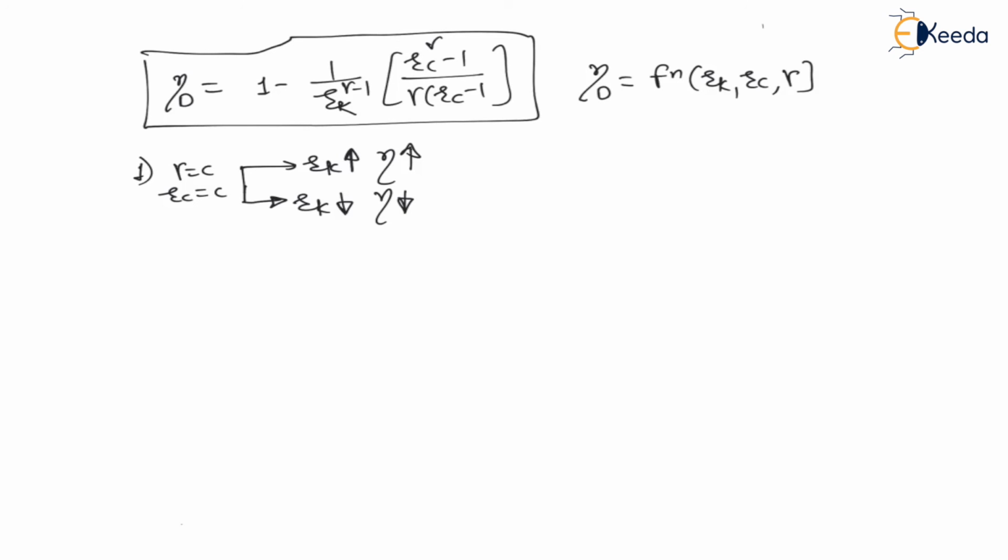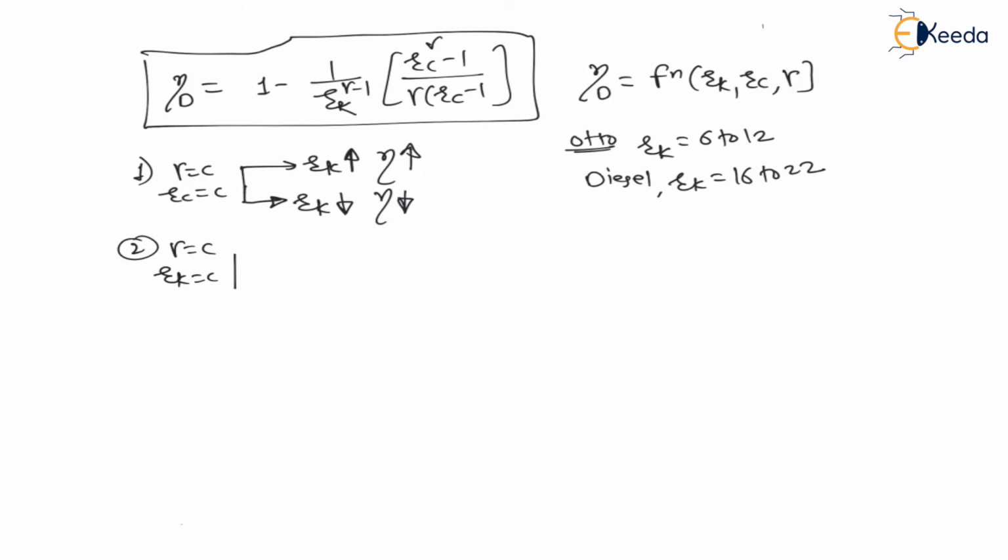And my dear students, we know that for Otto cycle the compression ratio was 6 to 12, and for diesel cycle this compression ratio is 16 to 22. 16 to 22 means the compression ratio for diesel cycle is more than Otto cycle, hence the efficiency of diesel cycle is generally more than Otto cycle efficiency. Very important point.